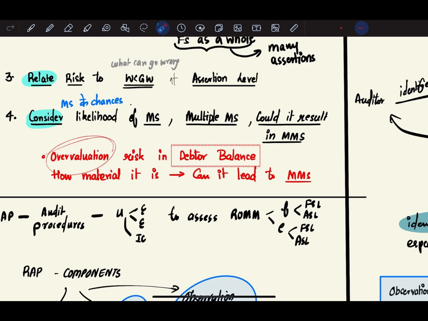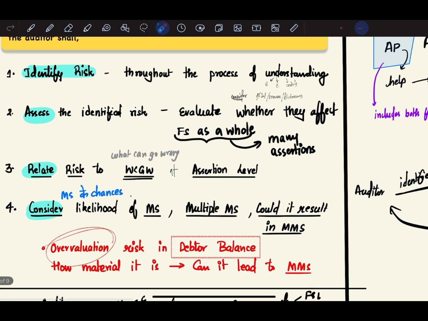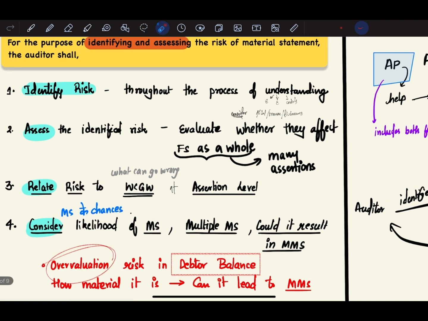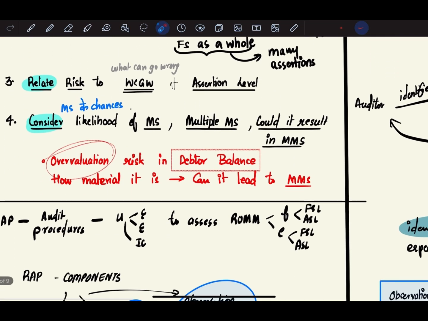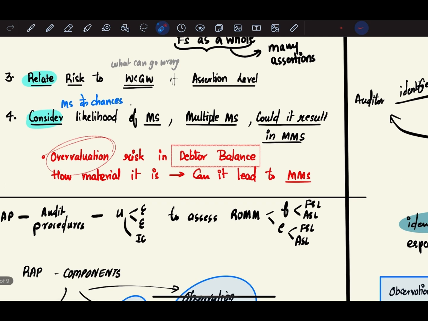For example, overvaluation risk in debtor balance. For example, the debtor balance has been overvalued. The auditor will check how material it is and whether it can lead to a material misstatement or not. So basically, these are the 4 steps with which the auditor will identify and assess the risk of material misstatement. He'll identify, he'll assess, he'll relate, and then he will consider the likelihood of misstatements, multiple misstatements, and whether it can lead to a material misstatement.